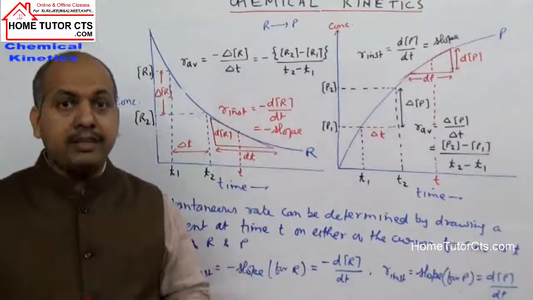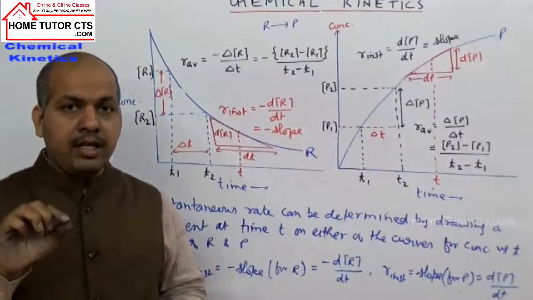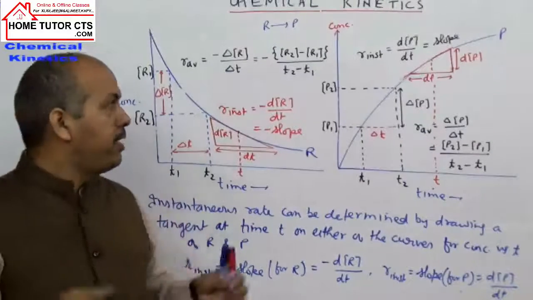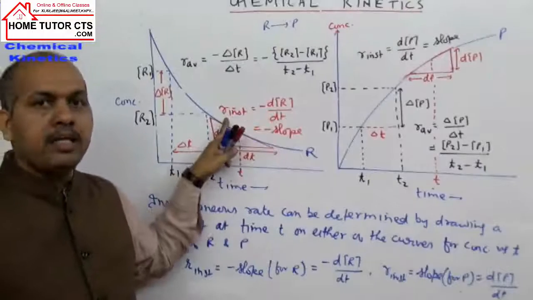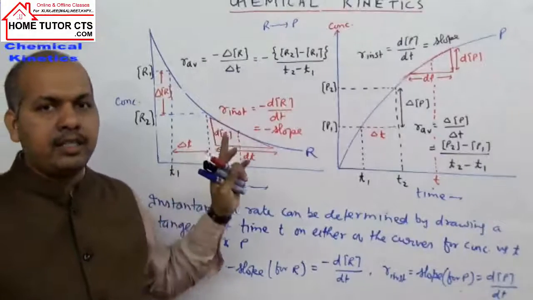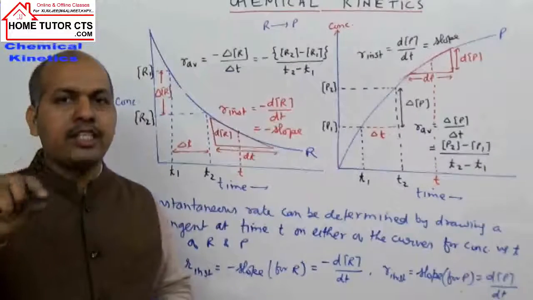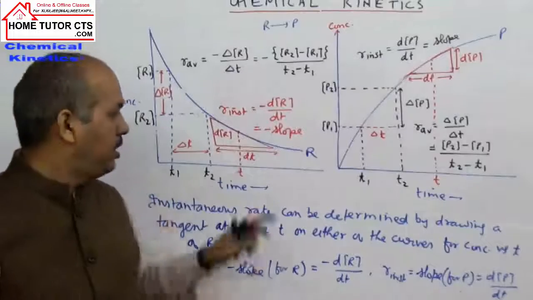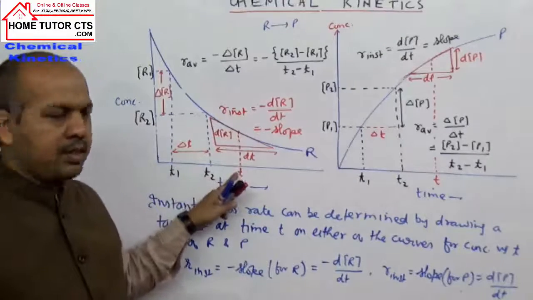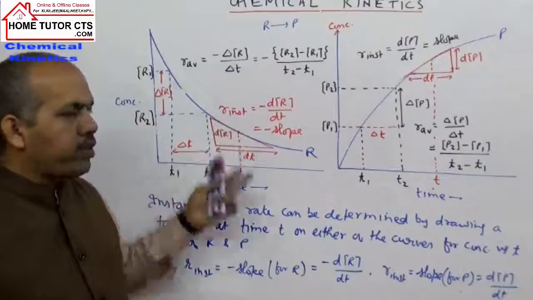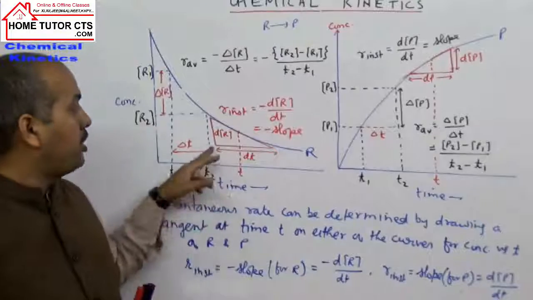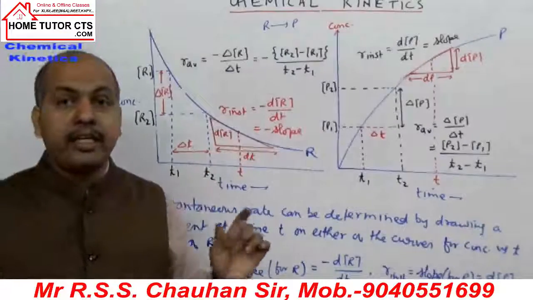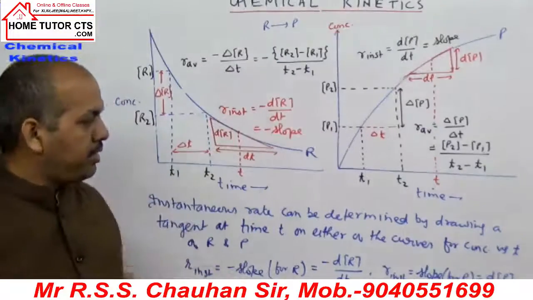In average rate, if you replace delta t approaching nearly zero by the term dt, the rate becomes the instantaneous rate. Meaning, the rate of reaction at a particular instant, at time t, at some moment of time, what is the rate? The rate at a particular time is called the reaction instantaneous rate. So I hope it is clear.